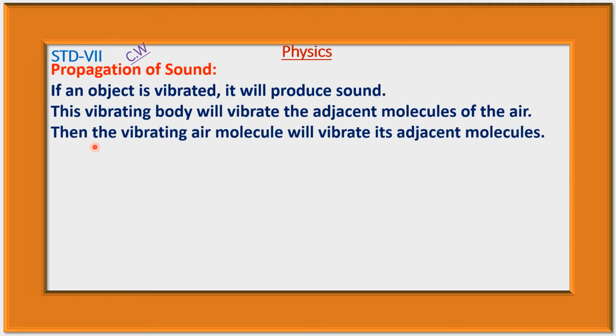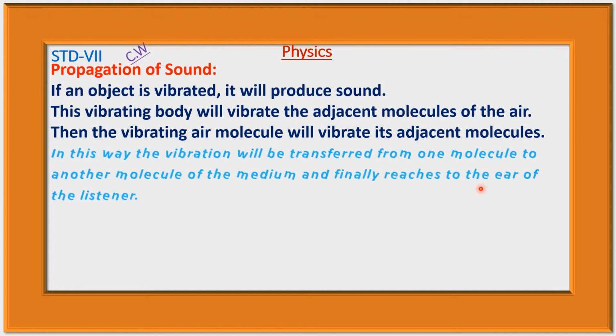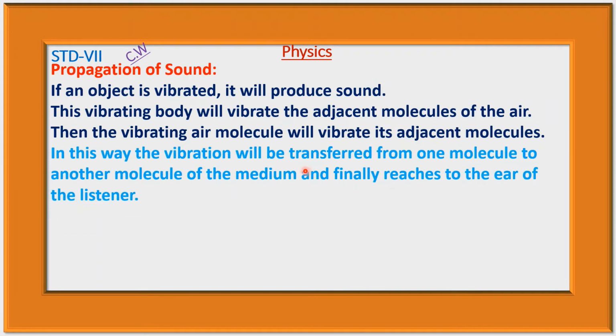Now, the vibrating air molecule, that is this adjacent molecule, will vibrate its adjacent molecules. That is, this molecule will vibrate its adjacent molecules. In this way, the vibration will be transferred from one molecule to another molecule of the medium, and finally reaches the ear of the listener.